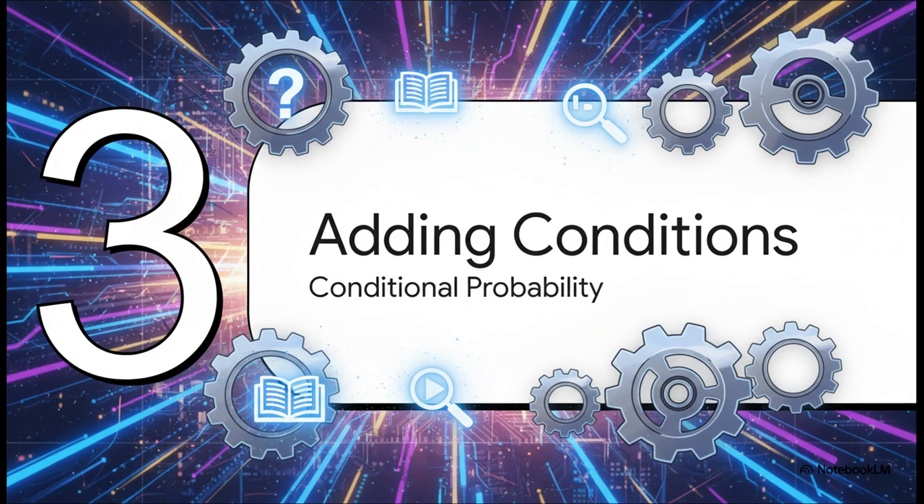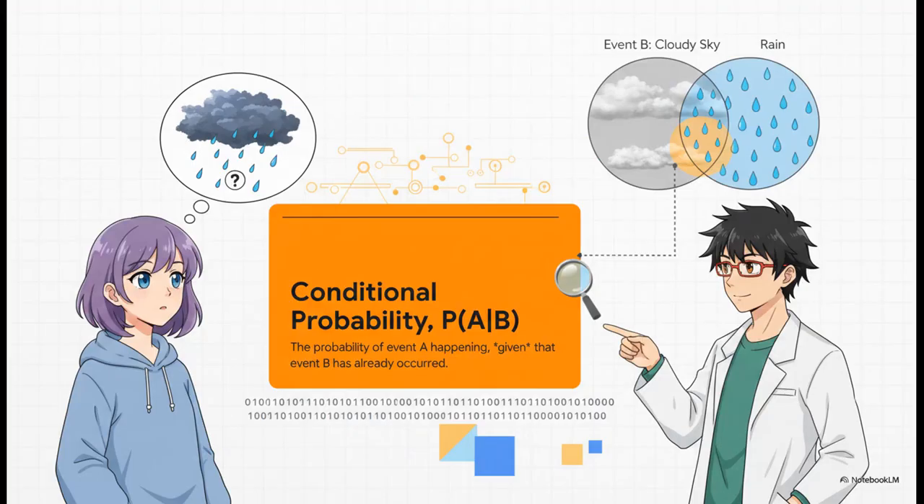Conditional probability. Conditional probability is all about asking a what-if question. We write it as P of A, a vertical bar, then B. And we read it as the probability of A given B. This means we're working under the assumption that we already know that event B has happened. So given this new fact, what are the odds of A happening now?